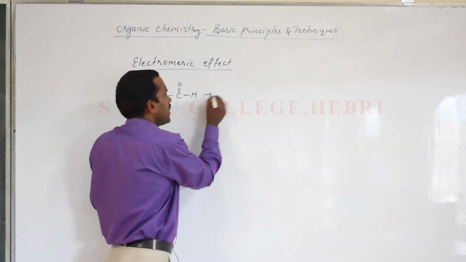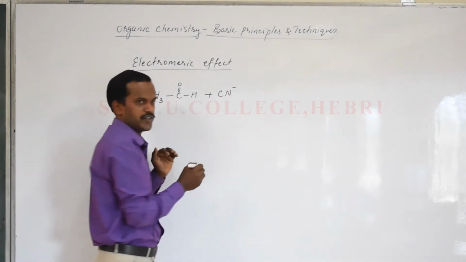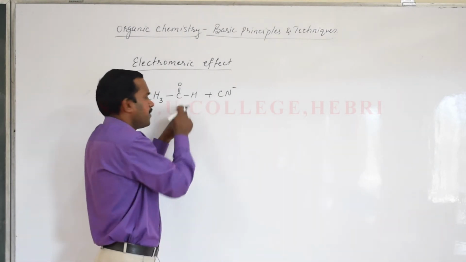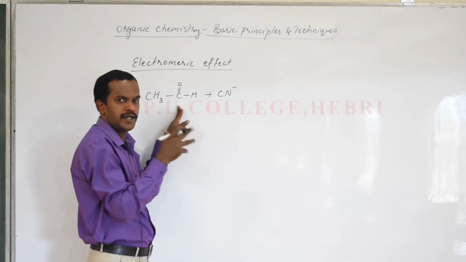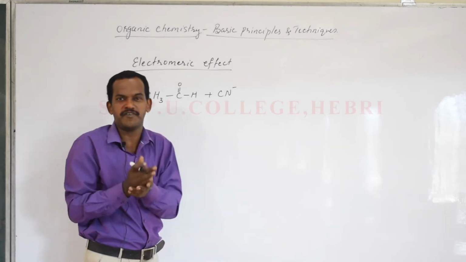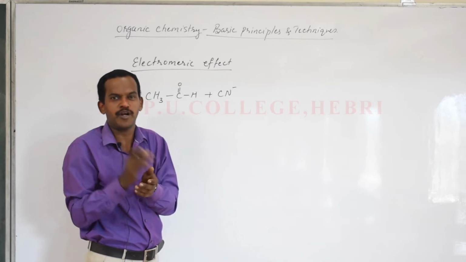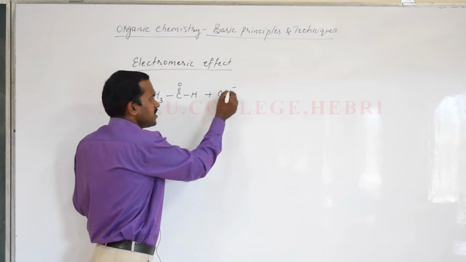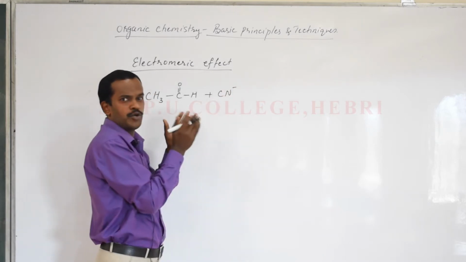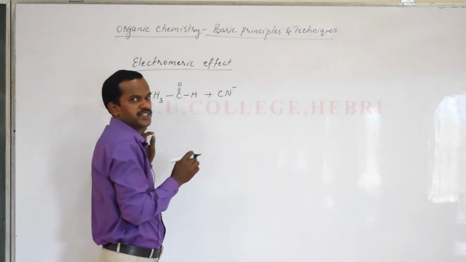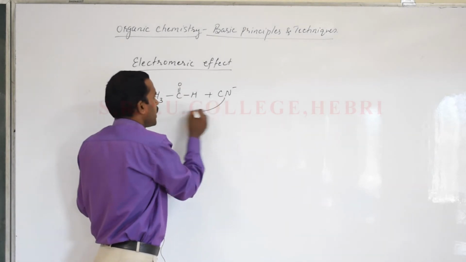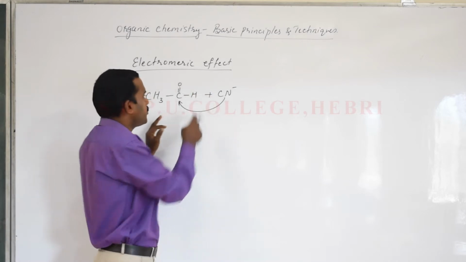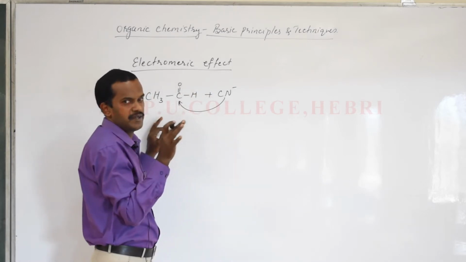If it is attacked by a reagent like cyanide, CN minus, you will understand where the CN minus will attack. It will attack the carbon atom. I told you earlier that in a reaction mechanism there is a displacement of electrons which results in the breaking of a bond as well as the formation of new covalent bonds. This CN minus, I told you, is a negatively charged species, a nucleophile. It will attack the carbon atom. When it attacks the carbon atom, it will form a new bond, and during the formation of the bond, carbon can be pentavalent.